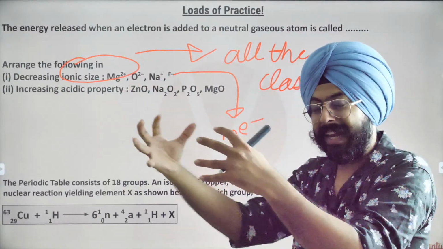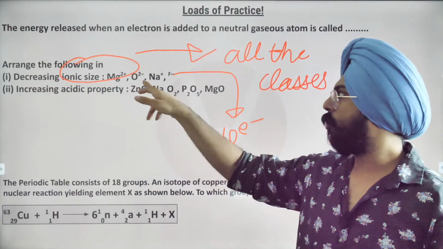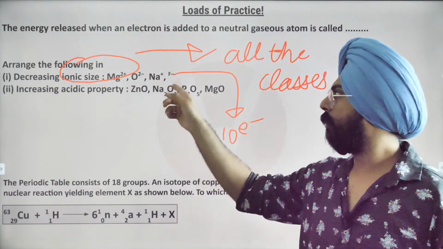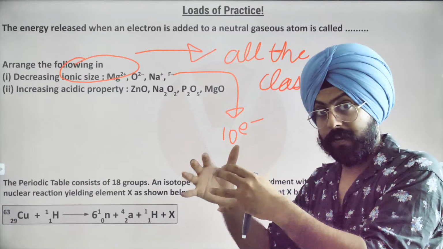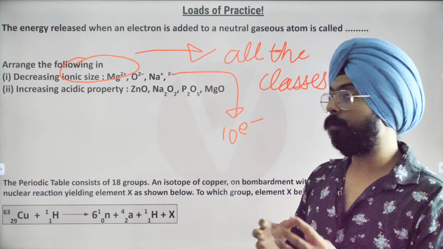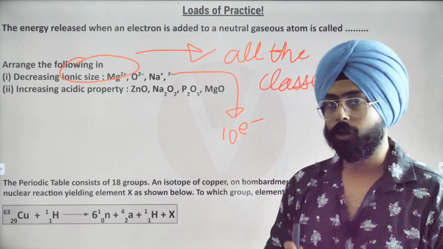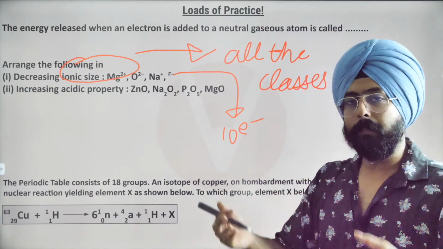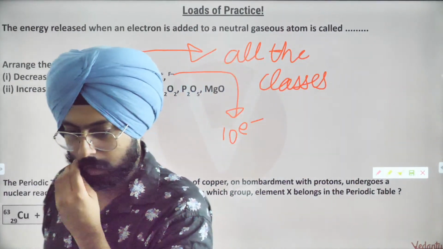More protons will hold these electrons closer, less protons will hold these electrons further. Oxygen has only 8 protons, electrons will be far away. Fluorine has 9 protons, electrons closer. Sodium has 11 protons, electrons even closer. Magnesium has 12 protons. 12 protons versus 10 electrons. Electrons will be very close to the protons because there is so much positive charge. So in an isoelectronic species kind of a case, more protons imply lesser size. Okay? That's the reason. Cool?